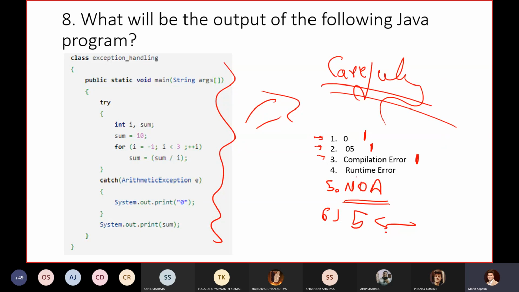See, this entire question code is simple, but what happened? All of you are going through this code and only focusing upon the try and catch block. But remember this thing: this sum is inside this block of code. Can we access this variable outside this block?